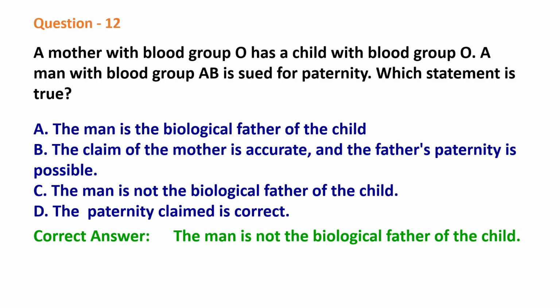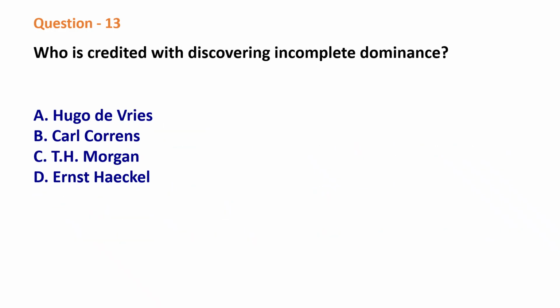That means he got one allele from the mother and another allele from the father, and that father will have blood group O, A or B, but never AB. So the man mentioned in the question is not the biological father of the child.